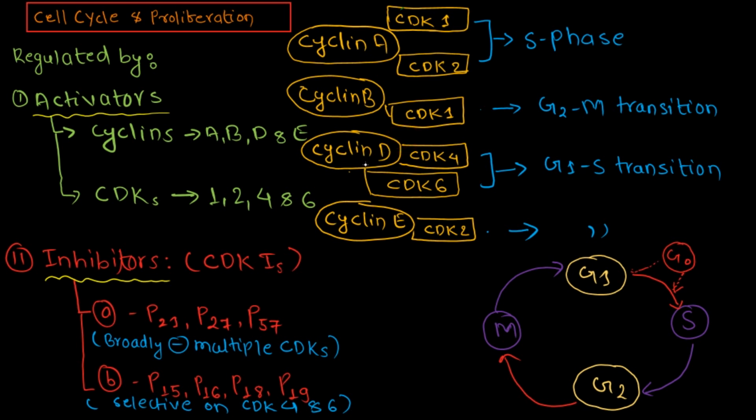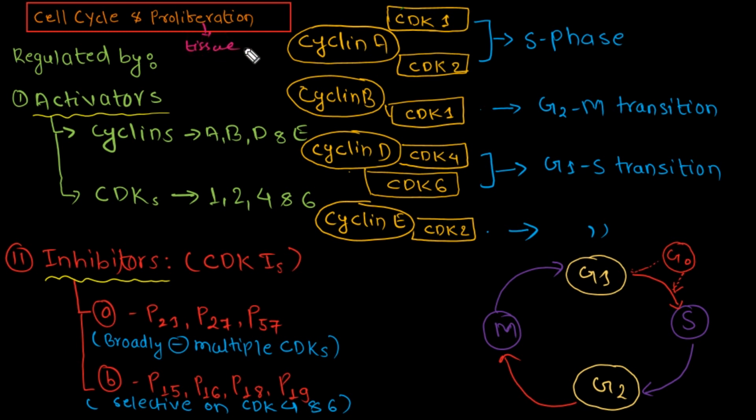Hello everyone. In this tutorial we are going to learn about the cell cycle and proliferation. Why are the cell cycle and proliferation important in our body? Because they are very much essential, right? Cell proliferation is fundamental in development and maintenance of steady-state tissue homeostasis.